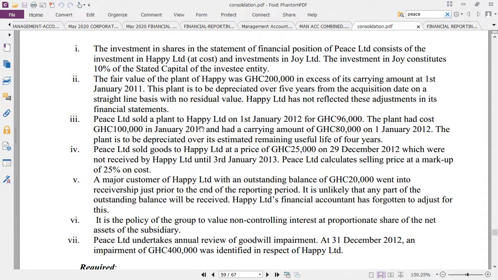2013. Peace Limited calculates the selling price at a markup of 25% on cost. So this 25,000 is what? The selling price, and then it's a markup of 25.